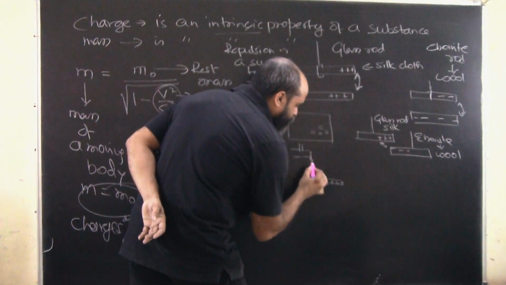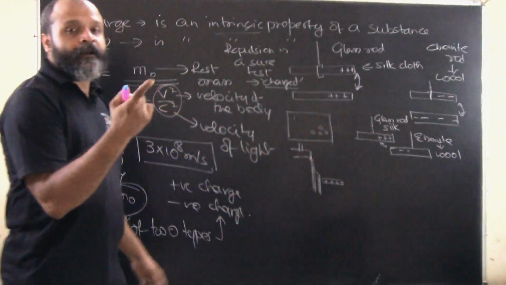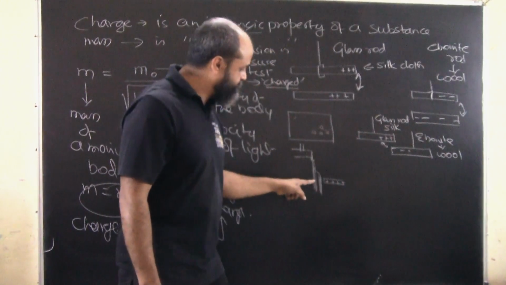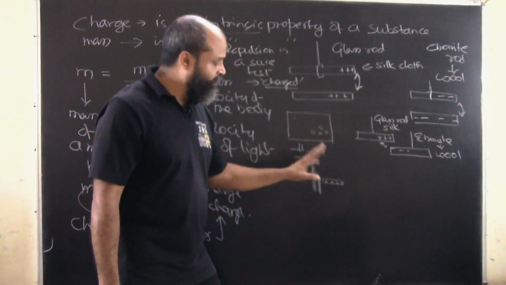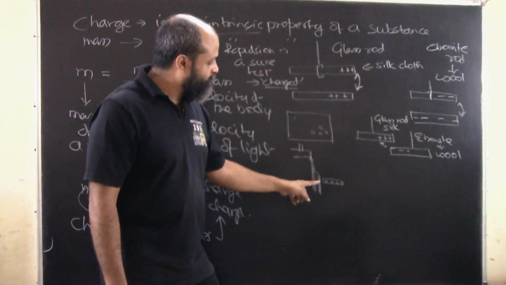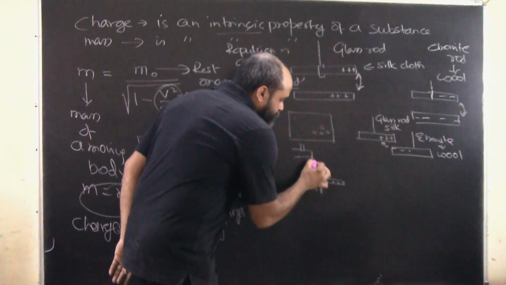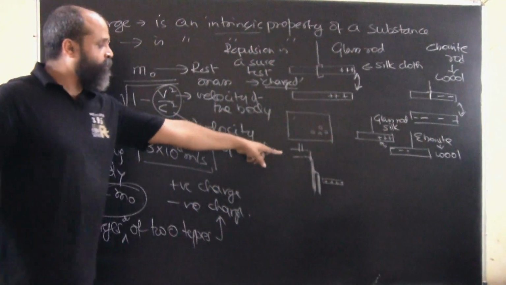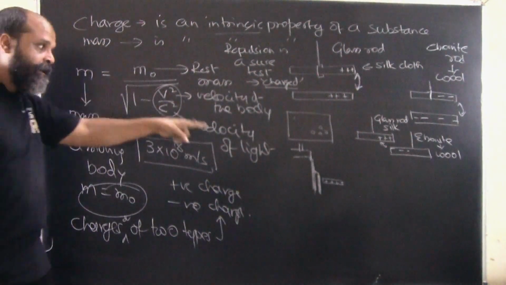Why? Again, as I told you, every charged body will attract an uncharged body. So attraction is not a sure test that the other is charged as well, but one of the bodies is charged definitely. So the water will change its course of falling like this rather than this.